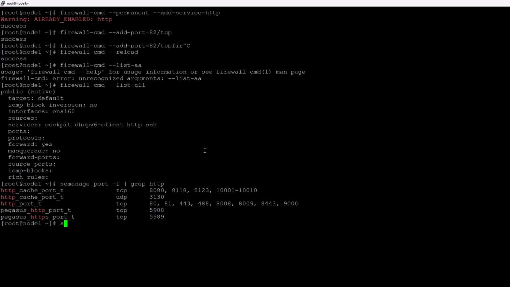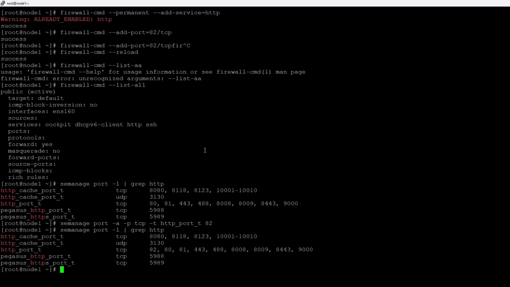And the last command you have to type is semanage port -a -p tcp -t http_port_t, and then the port you have to run it on, port 82. You can see it ran, no error. If you run the listing command again, you can see port 82 is here, right? So now you have to try to restart Apache again.